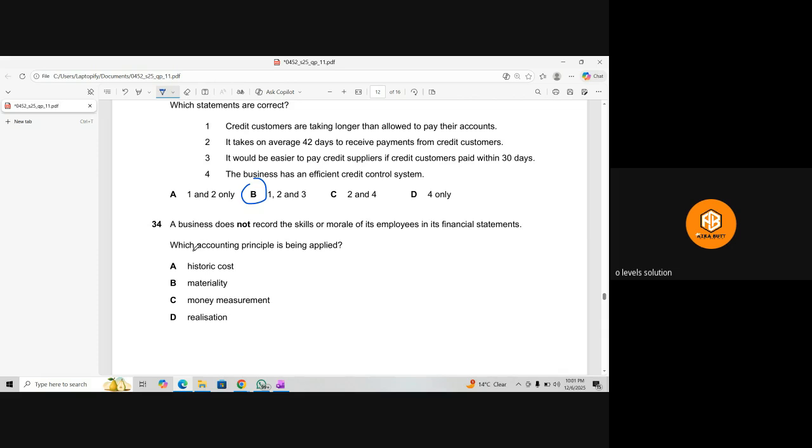Can you tell the answer for this one? A business does not record the skills or morale of its employees in its financial statements. Which accounting principle is being applied? This is the money measurement concept, right? Because the money measurement concept says that you should only record those things which have a monetary value, and the skills or morale of employees don't have any monetary value. Yes, this option is the right option.